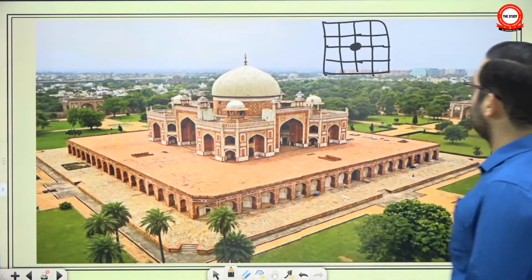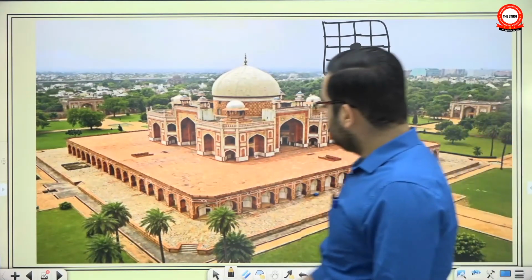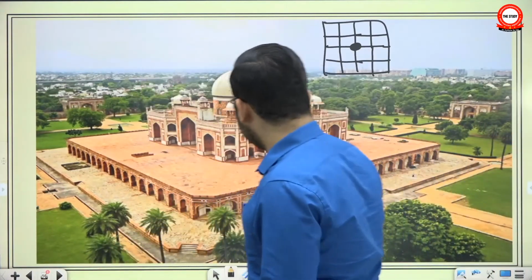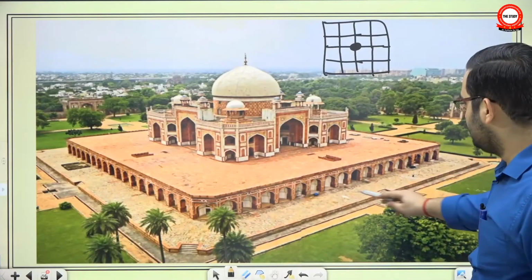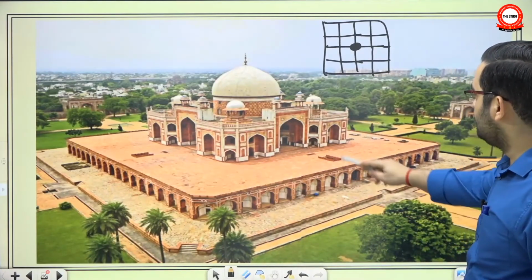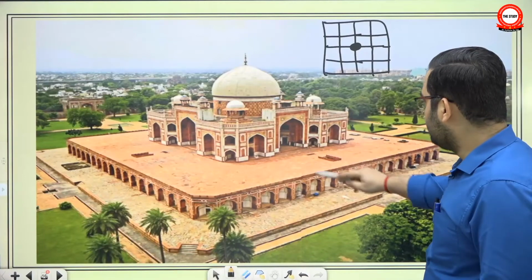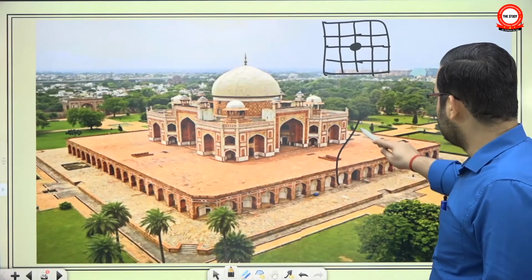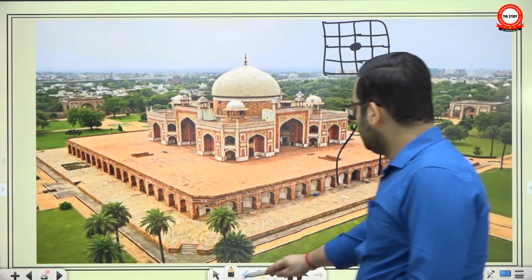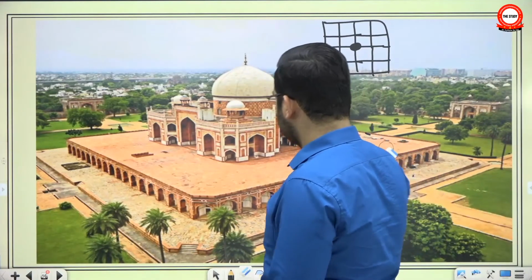And here you have Humayun's tomb. This frame-like structure, that you have a frame of arches and then you have a pishtaq in between. It's visible. You will have a large pishtaq in between. This is there in Jahangir's tomb also.